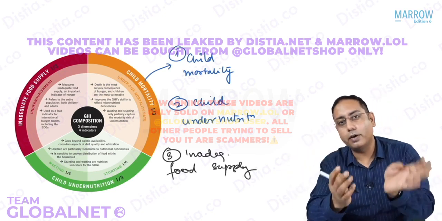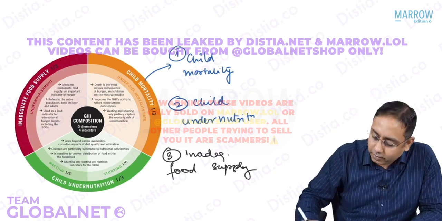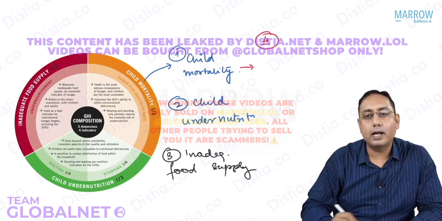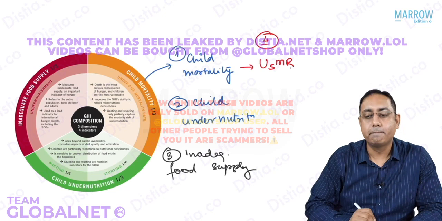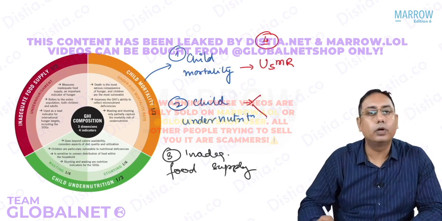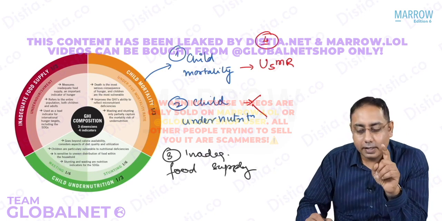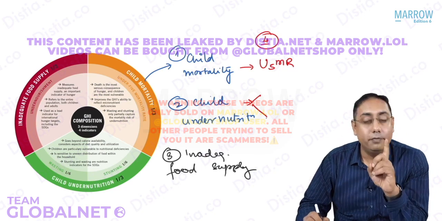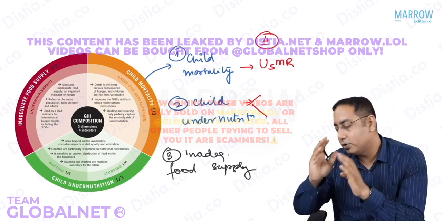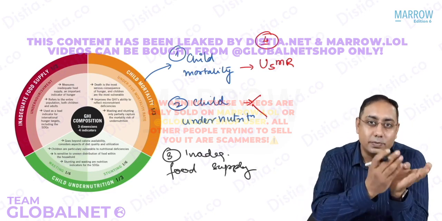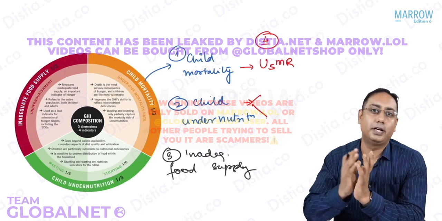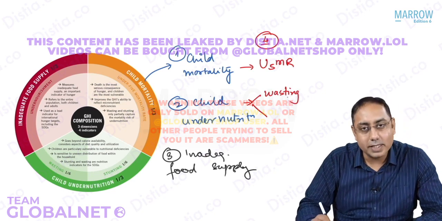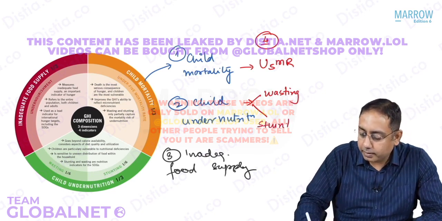For these 3 dimensions, you have again the same problem, 4 indicators. So what are the 4 indicators? For child mortality, we take into account the under 5 mortality rate. For child undernutrition, you have 2 things. What is undernutrition? Do you remember from my lecture in malnutrition, I think, and in child problems, where we discussed that the general marker of undernutrition is weight for age, and then you can divide it into acute malnutrition or chronic malnutrition. Acute malnutrition is wasting, and chronic malnutrition is stunting. So child undernutrition can be measured in terms of the number of children who are having wasting or the number of children who are having stunting.